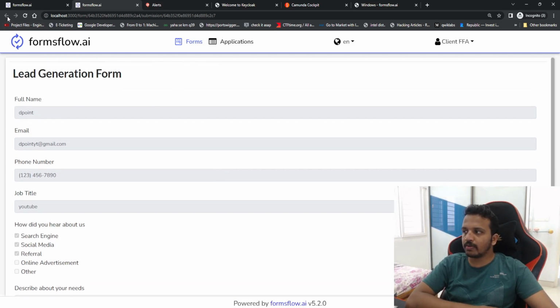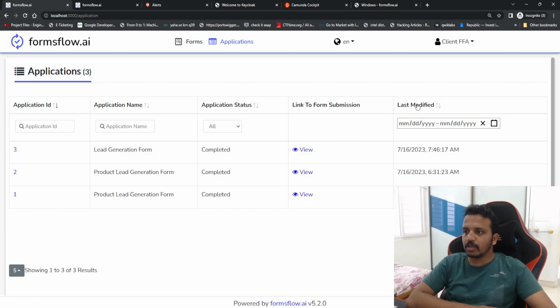So if I go back once again, here there are a few options available, like export to PDF. There are many such features which are available just by saying toggle true or toggle false, just by changing the configuration to 0 and 1. As of now we are not turning on any toggle, just to show how it is going to work, and we have an option to export as well. So that was the surface level of what we can do with the Formsflow.ai forms module.